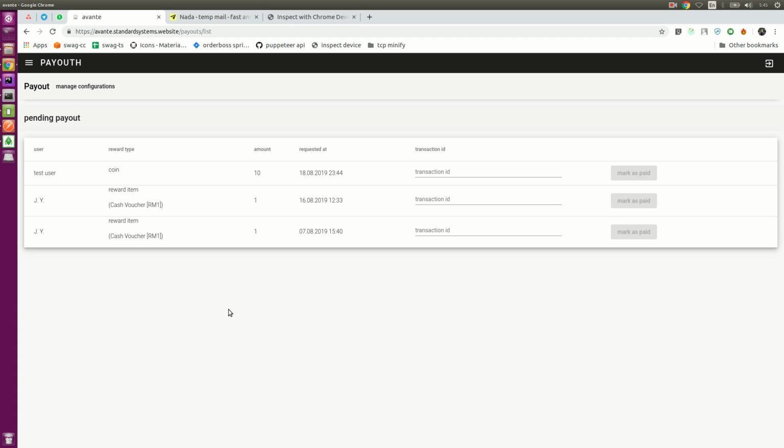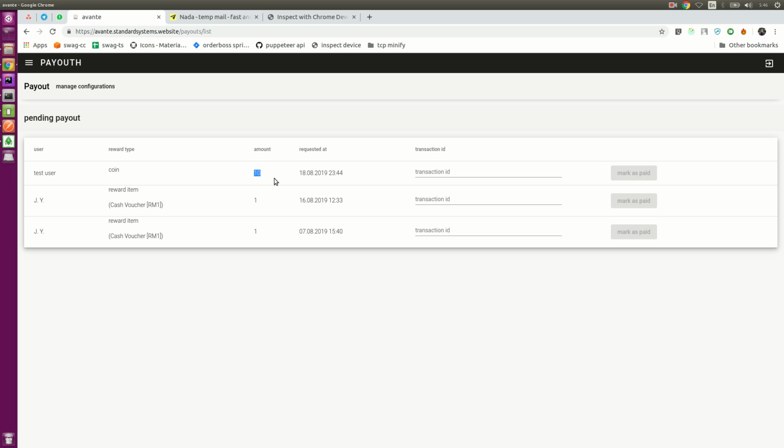And what does this mean is that, okay, if this reward type is stated here as a coin, meaning the user is actually requesting a cash payout, and this amount is actually in ringgit Malaysia. So this means that the user has requested a cash out, a payout of 10 ringgit.